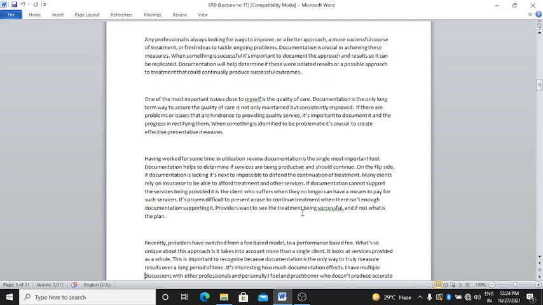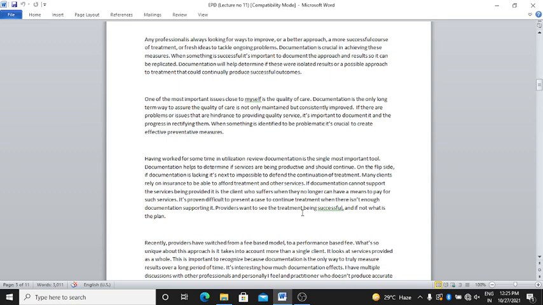We have utilization review documents as a single important tool. Documentation helps to determine if services are being productive and should continue. On the flip side, if documentation is lacking, it's next to impossible to justify the continuation of the treatment.